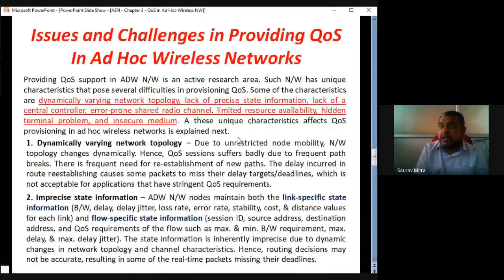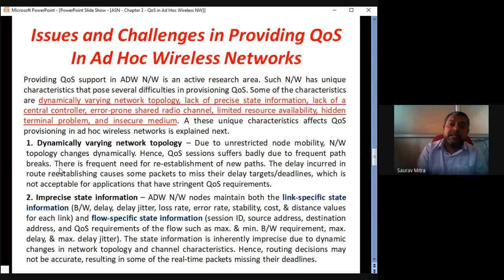There are a total of 7 points we have to see. All these unique characteristics affect QoS provisioning in ad hoc wireless networks, as explained next. So what is the first thing? Dynamically varying network topology. Due to unrestricted node mobility, that means a node can go in any direction, anytime, the network topology changes dynamically. Hence, quality of service sessions suffer badly due to frequent path breaks.